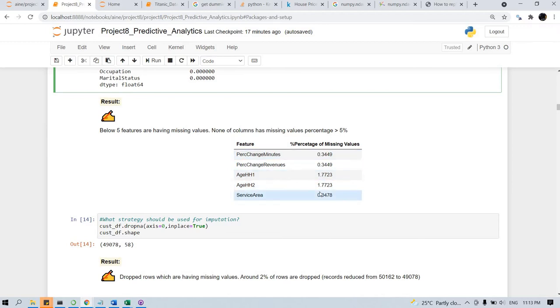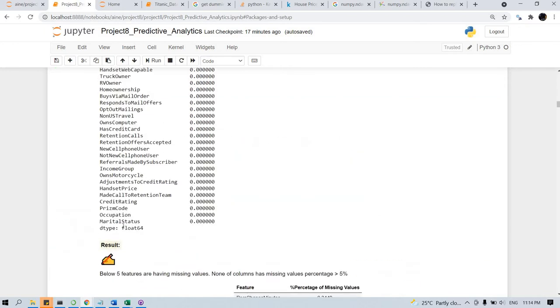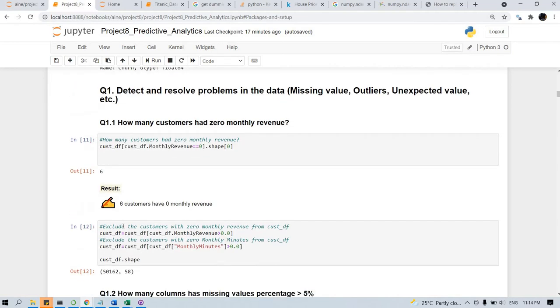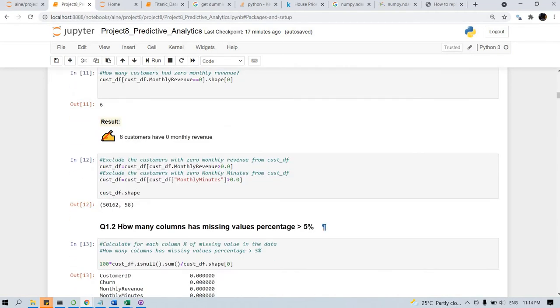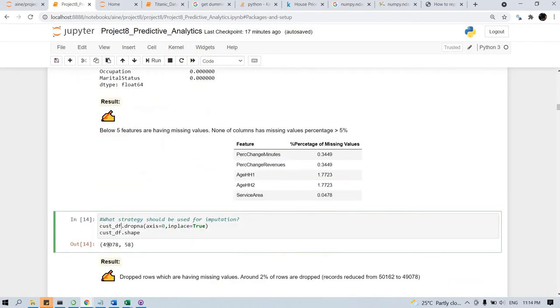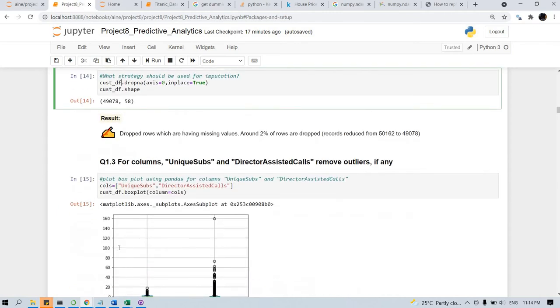When you sum it up, it is less than 5%, so it is better to drop the rows themselves to avoid issues. So we are dropping them now. After dropping, the number of records is reduced from 50,162 to 49,078.